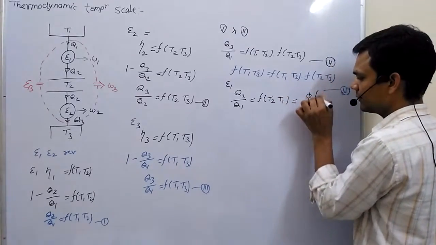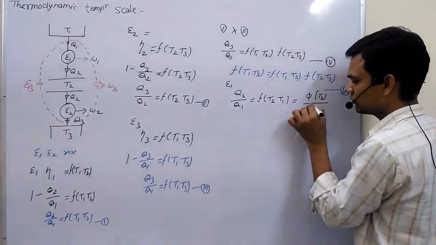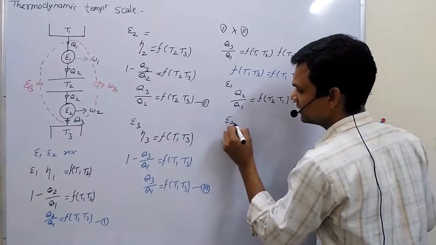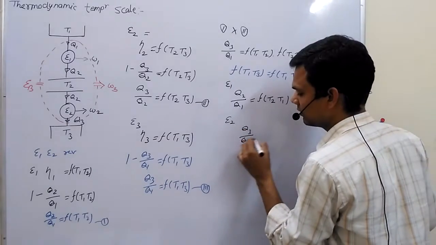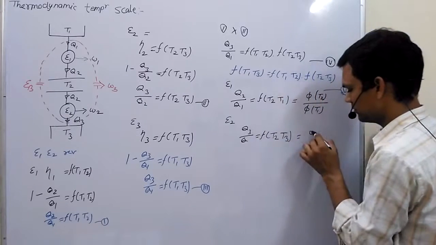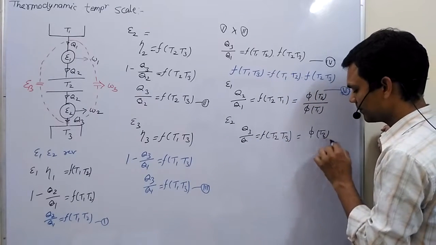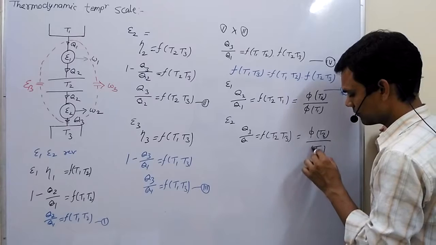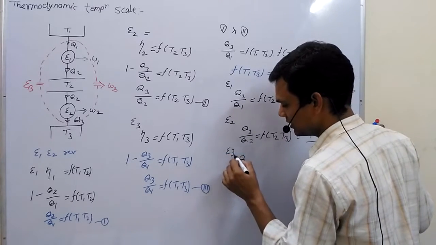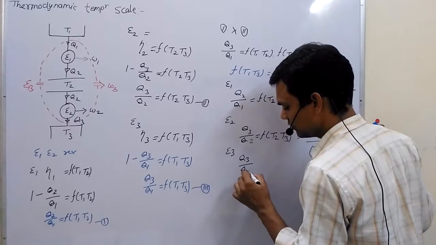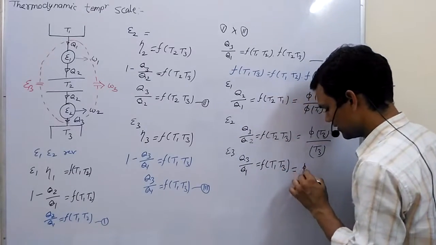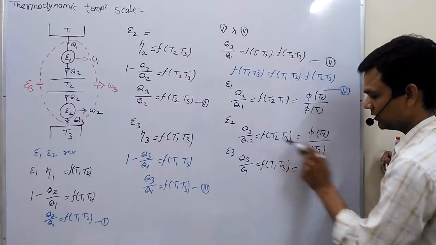If we talk about engine E2, then the heat will be a function of temperature limit. This will be Q2. If we talk about E3, then Q3 upon Q1 will be a function of T1 and T3. So we can also write, sorry, this will be our T2.